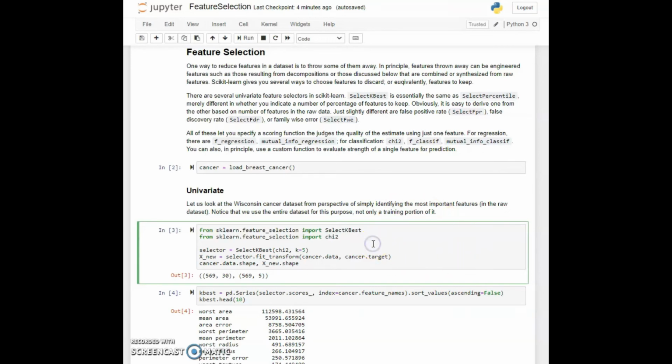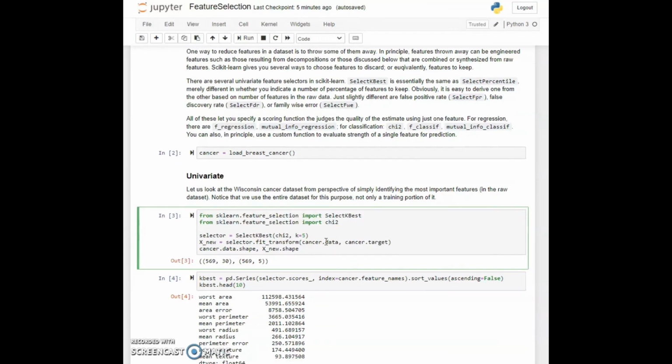So here we'll import the select k best and we'll import the metric chi-squared. That's the one that's most typically used. There are a few other metrics as well, but this is what we are going to use for this purpose. This is an evaluation of the correlation, but something slightly stronger than the simple correlation between a couple of variables. So we are going to create a selector and we are making an instance of the select k object and we are using the chi-squared differentiator and we are interested in getting the 5 best features.